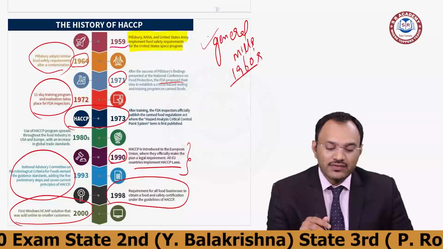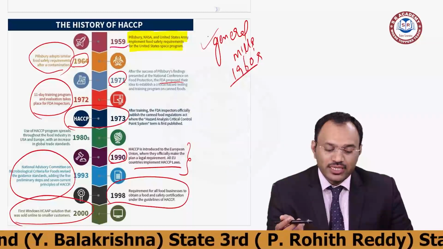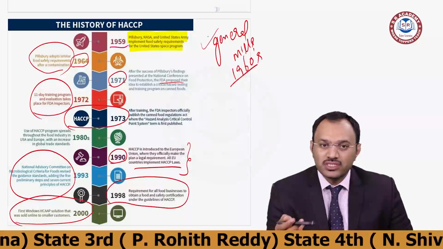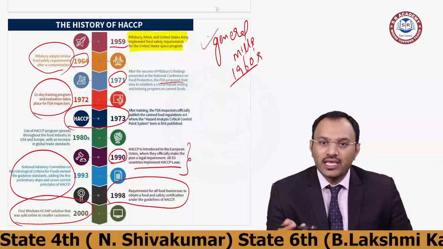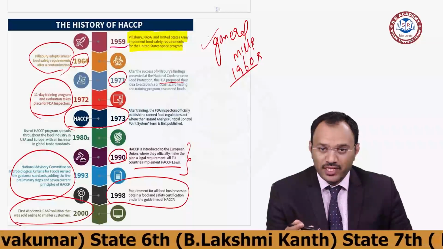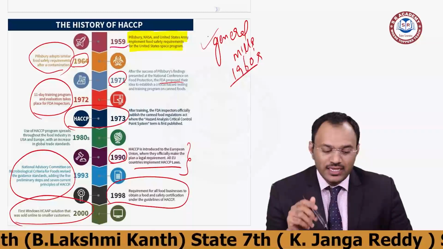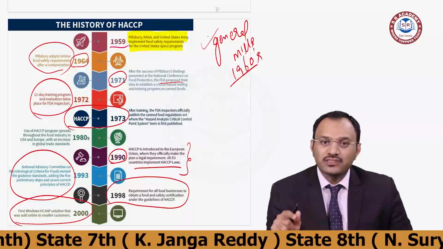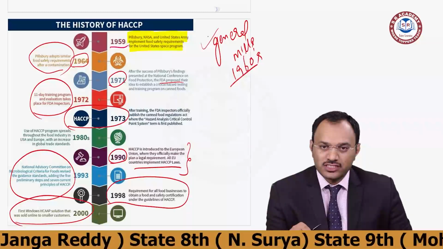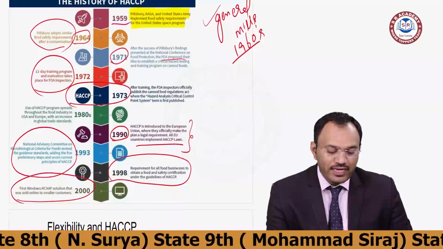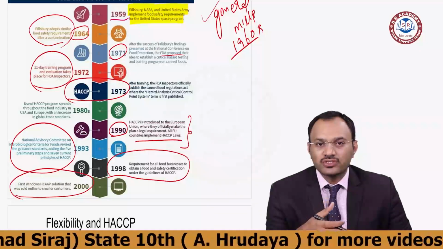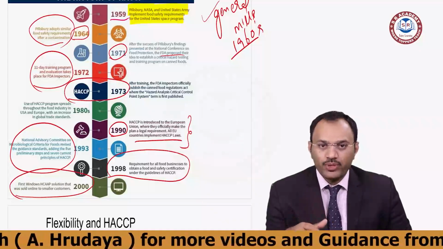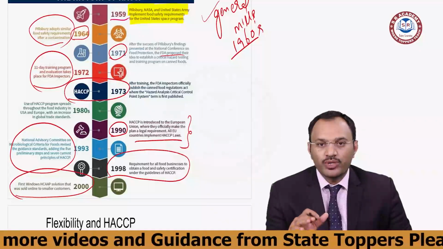Then they started working on the programs in 1971. FDA proposed this program to be an international program. Then in 1972 the food inspectors of FDA took this training. After that, in 1973, the first book about HACCP was published in the US. Later, in the 1980s and 1990s, they introduced this concept to the worldwide market. European Union people adopted this program.